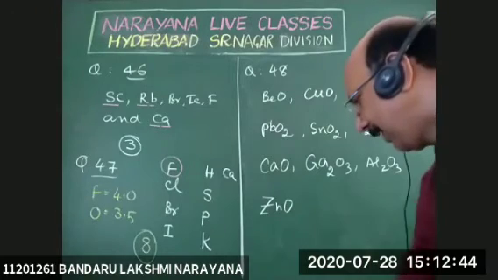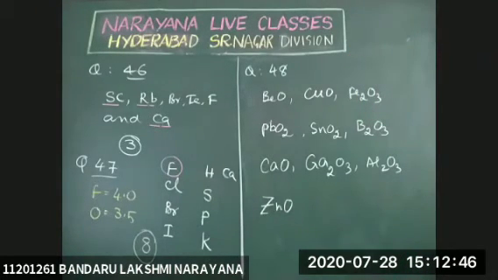Among these oxides, find the number of amphoteric oxides.